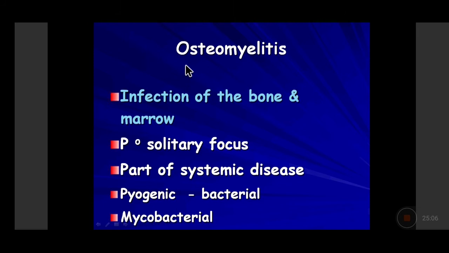And as we realize from our class on acute inflammation, it could be acute inflammation or it could be chronic inflammation. So if it is an acute inflammation in which the onset is sudden, the course is short, the inflammatory reaction pattern is neutrophilic, and the recovery is complete, then we call it as an acute osteomyelitis. A persistent acute inflammation or inflammation due to organisms which lead to chronic infections like tuberculosis is called as the chronic osteomyelitis. It can be a primary solitary focus in the bone, or it can occur because there is systemic bacteremia from any other area.